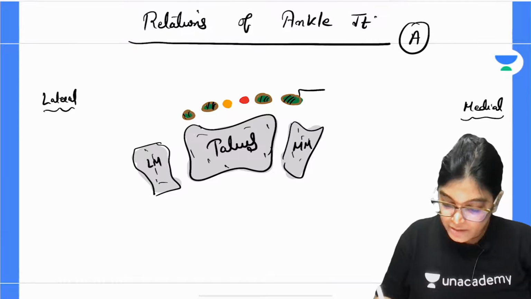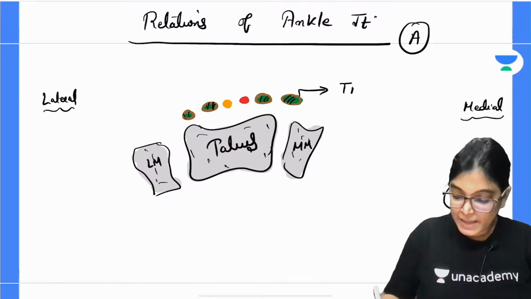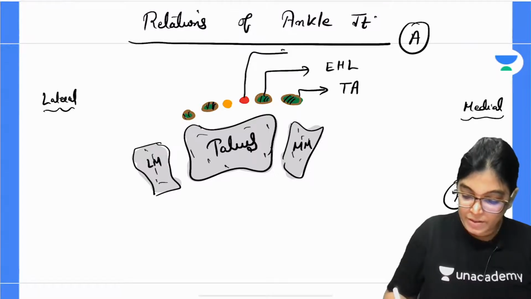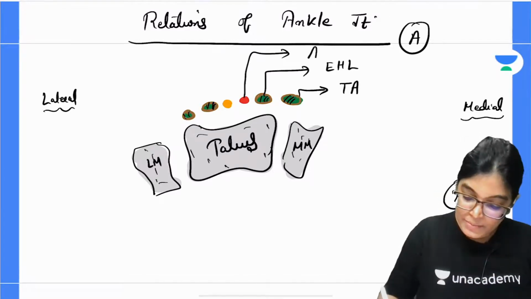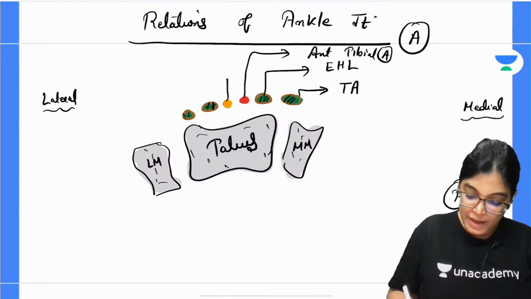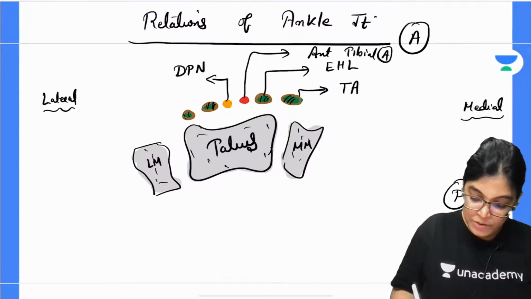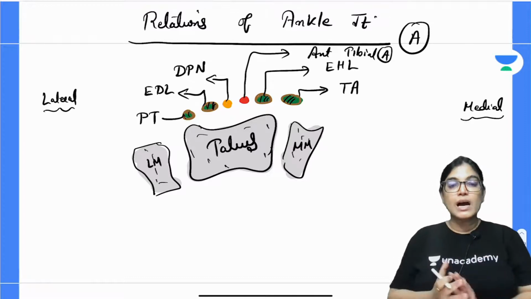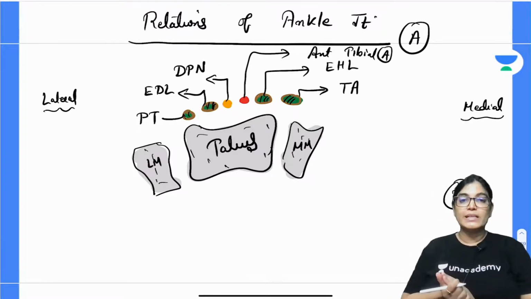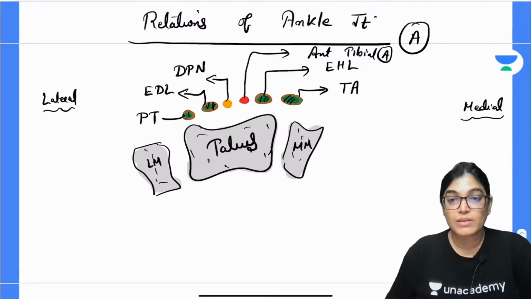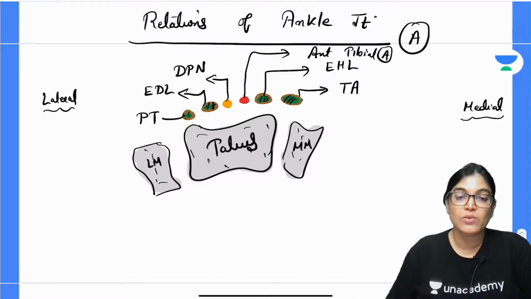So, from medial to lateral, the first structure will be tibialis anterior, extensor hallucis longus, then we will have the artery, anterior tibial artery, then we will have the nerve, that is DPN, that is deep peroneal nerve, then we have got extensor digitorum longus and PT for peroneus tertius muscle. So, these are the muscles crossing the anterior aspect, and these are also exactly the relations for the structures crossing below the extensor retinaculum of the ankle joint.